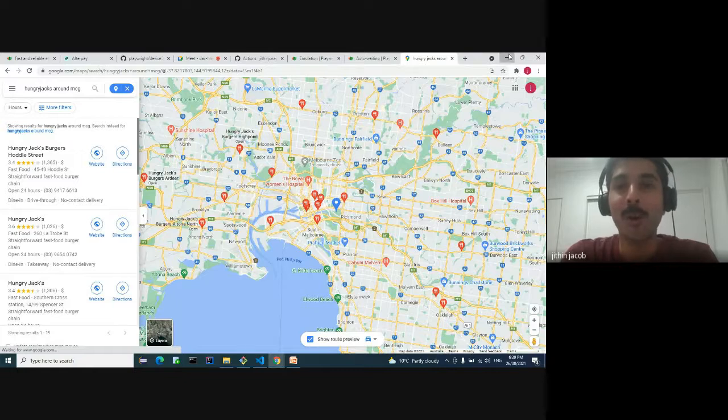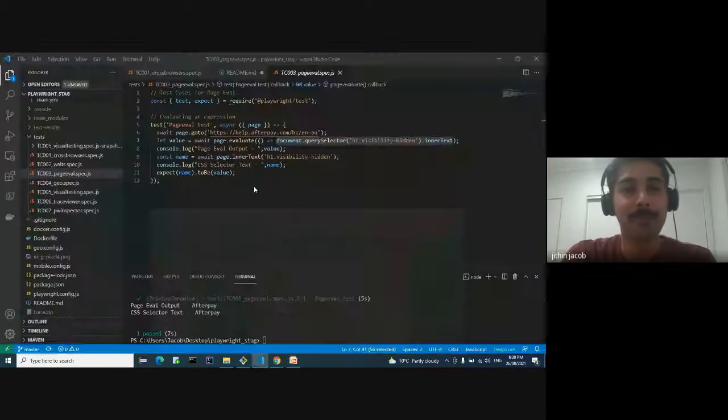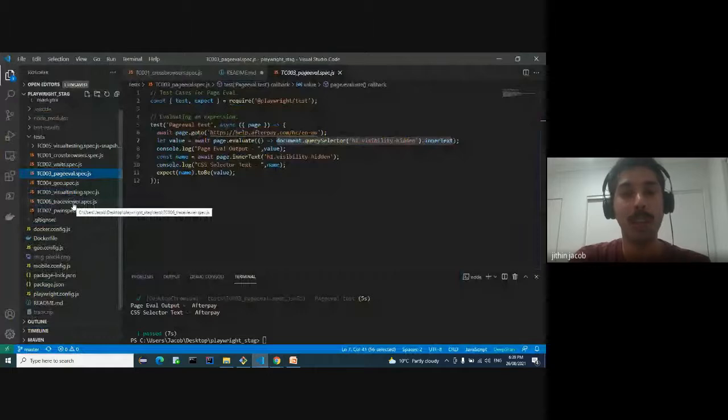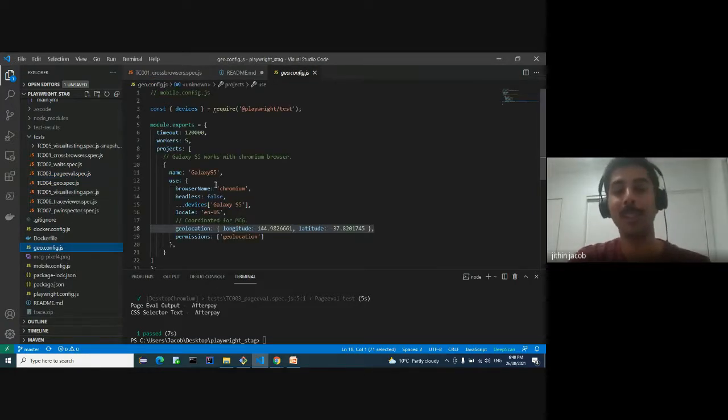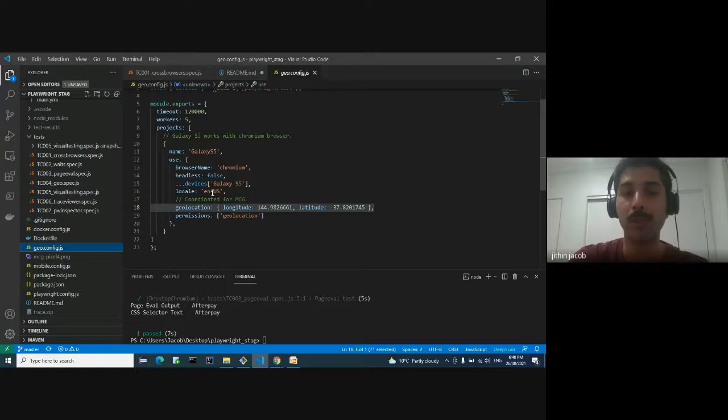So let's see how we can implement that through Playwright. I'll repeat the use case again. We are on the MCG, and we want to see all the Hungry Jacks around the MCG, and we will make use of Playwright's geolocation feature to achieve that functionality. I just created another config file for the same. Just to make it clear, as there was another question before, this is not actually required. Just for the demo, I'm making use of another config file.